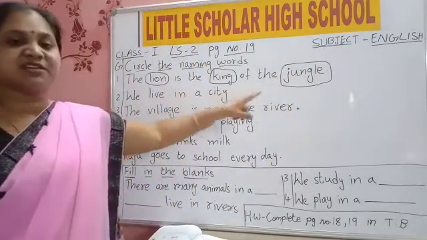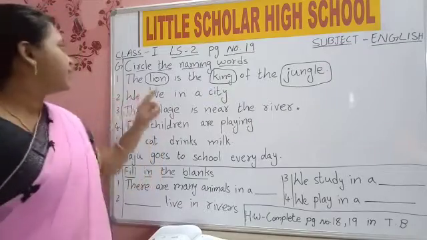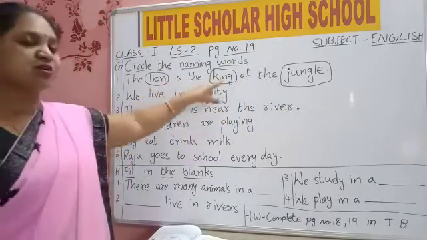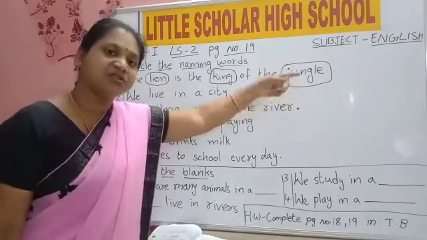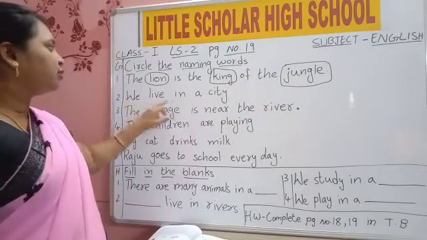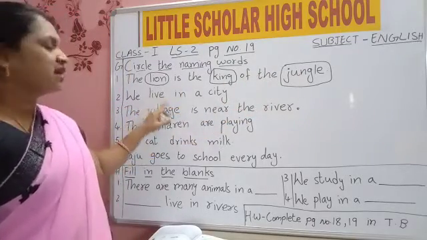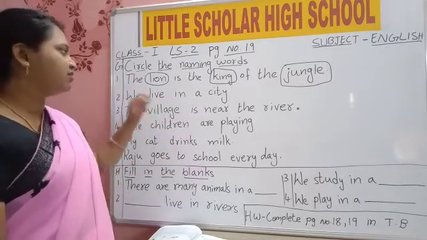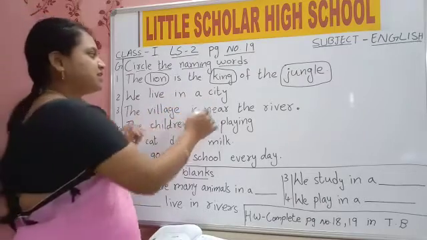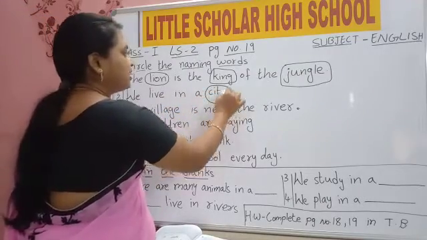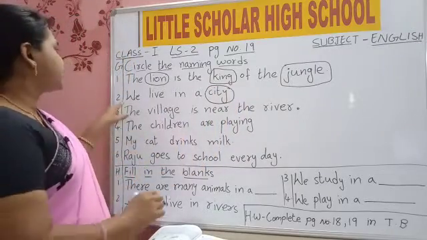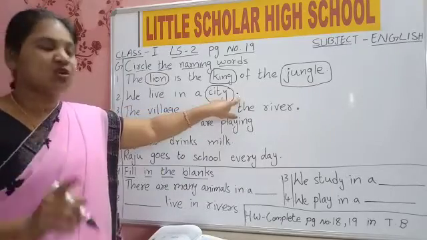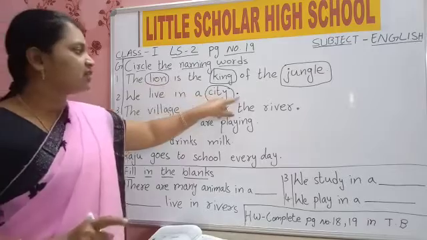How many did we circle in the first sentence? 3. The lion is the king of the jungle. Lion is a name, king also a name, jungle, forest also a name. Next one. We live in a city. In this, what is the naming word, children? Live? No, live is not a naming word. City, yes, city is the place. So circle city. You can see the first letter starts with a capital and it ends with a full stop. A sentence always begins with a capital and ends with a full stop.